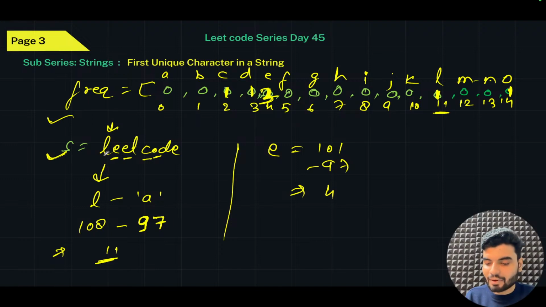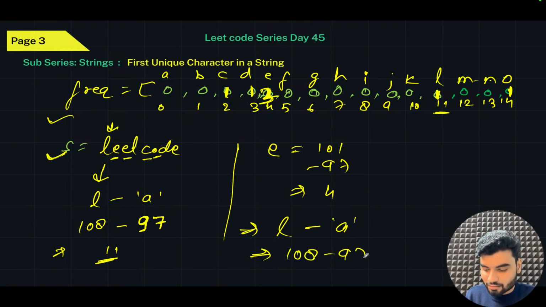Cool. So now if I have L, I'll check. So L means how will you check? Again the same thing. You will access the character, and again you'll subtract the A. You will get the value of the index. So that is L is 108 minus 97. Again, this becomes 11. Check on the 11 index. Do you have value as 1? Yes, we have value as 1, which means that is the first unique character.